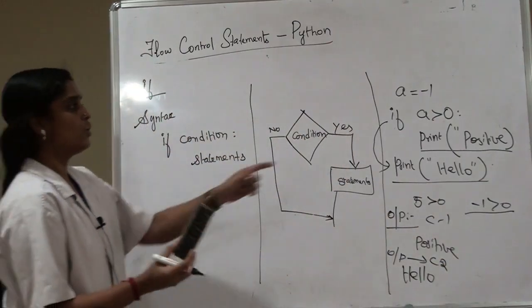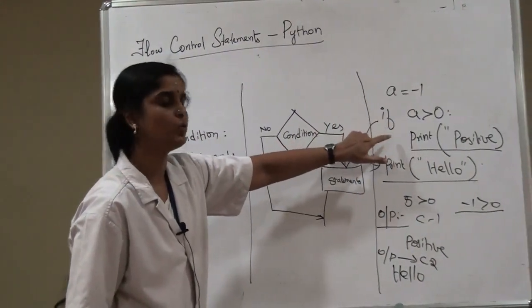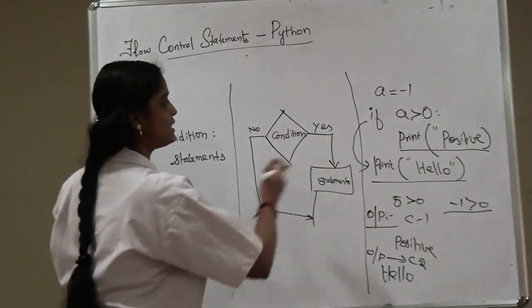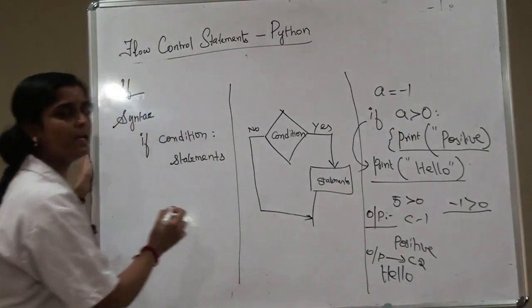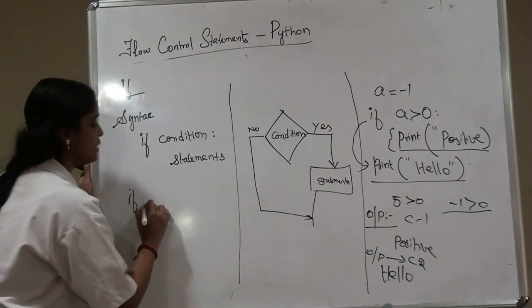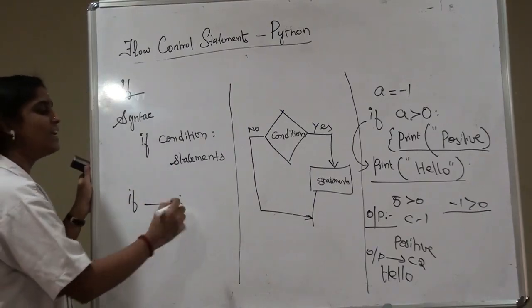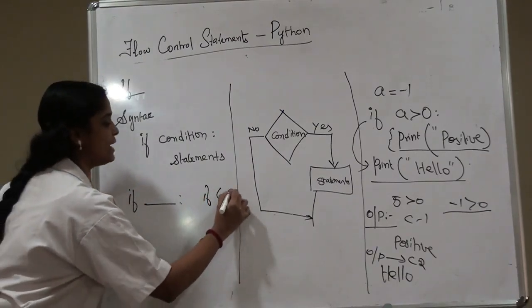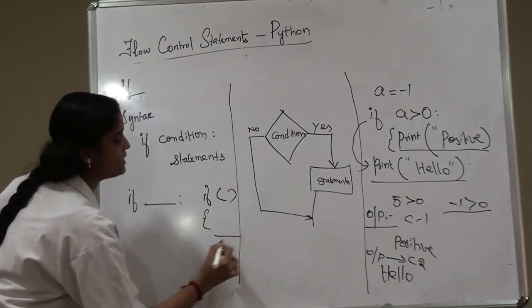Okay, how can you understand that these statements are within the if statement? The statements within the if are determined using indentation. That is, after the if condition we have to place a colon in case of Python. If it is C, then we place the if condition with curly braces, and the statements within them.